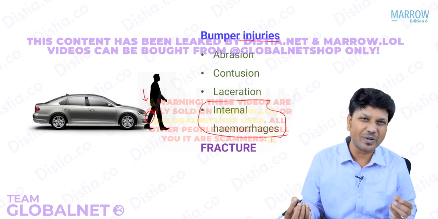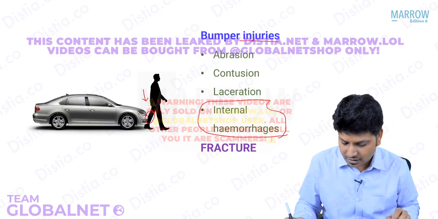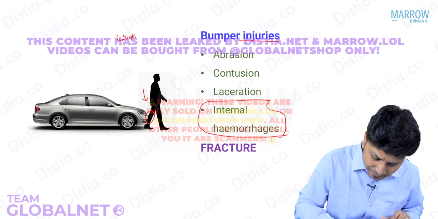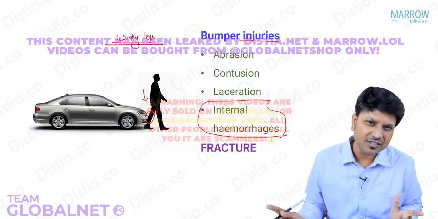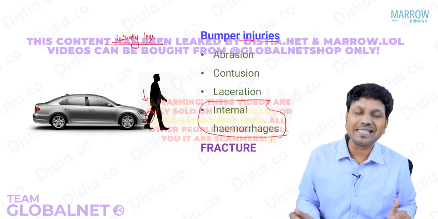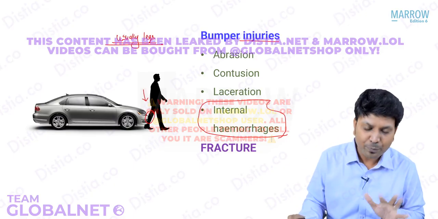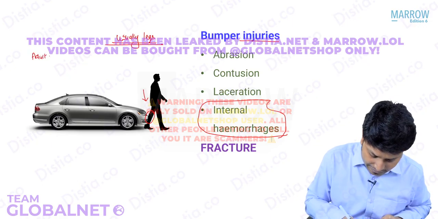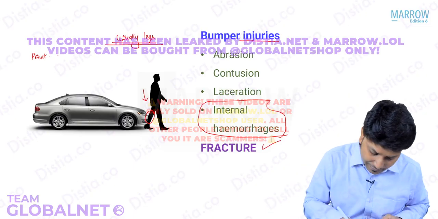Bumper impact, bumper injury is very easy, right? This is the first impact with the vehicle. It is usually present at the level of legs. Not always. Why is it not always? That is because it depends on the height of the vehicle and the height of the person. If the person happens to be an adult, it is at the level of legs, and you will find fracture in the tibia.